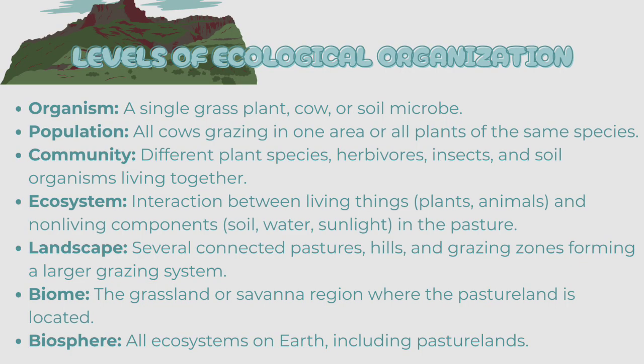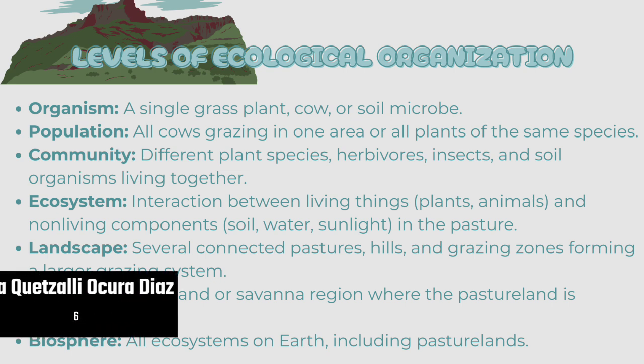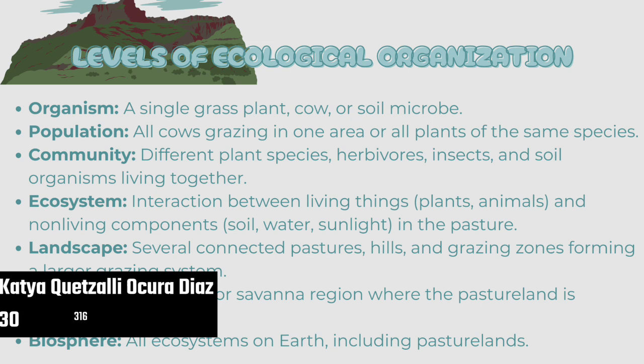Levels of ecological organization. Organism: a single grass plant, cow, or soil microbe. Population: all cows grazing in one area or all plants of the same species. Community: different plant species, herbivores, insects, and soil organisms living together. Ecosystem: interaction between living things, plants and animals, and non-living components, soil, water, and sunlight,